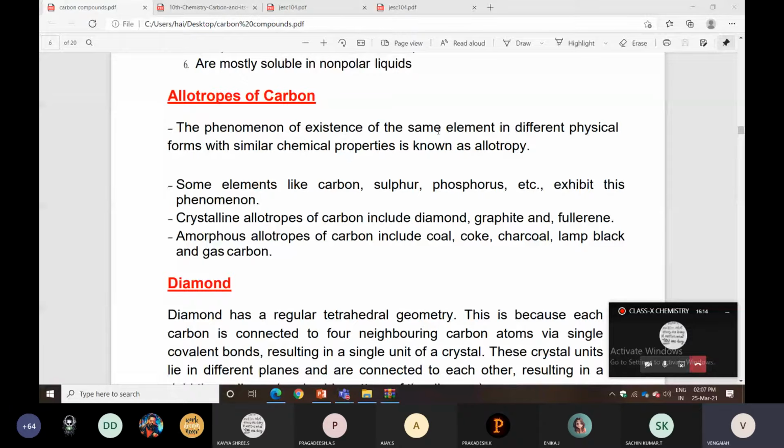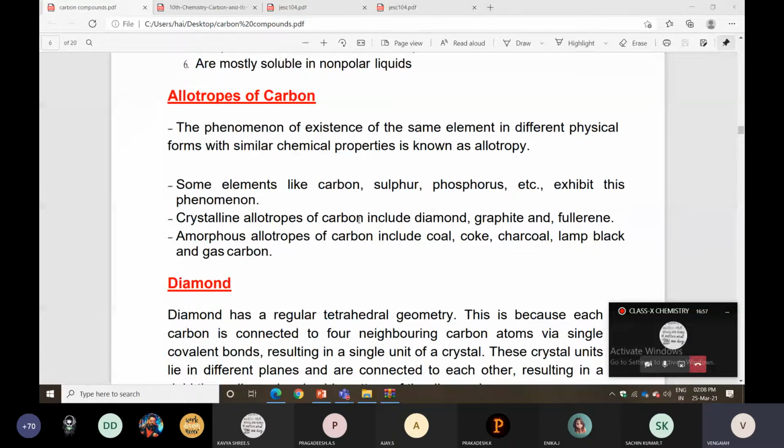Some elements like carbon, sulfur, phosphorus, etc. exhibit this phenomenon. In this lesson, which is carbon and its compounds, we are discussing only carbon allotropes, not sulfur and phosphorus. In higher classes, we will discuss sulfur and phosphorus allotropic forms. Phosphorus has three types: white phosphorus, red phosphorus, and black phosphorus. Sulfur has rhombic sulfur, monoclinic sulfur, or alpha, beta, and gamma sulfur. These will come in higher classes. Now we are discussing only carbon allotropic forms.